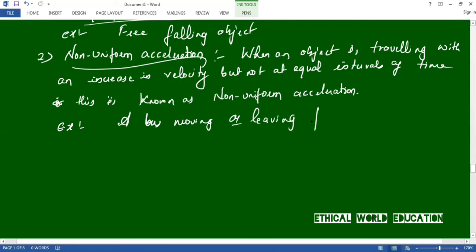And the third one is instantaneous acceleration.